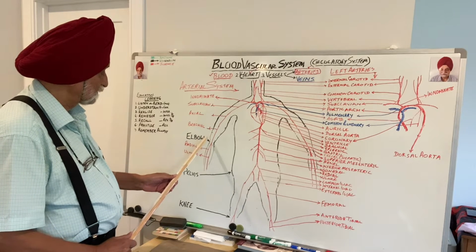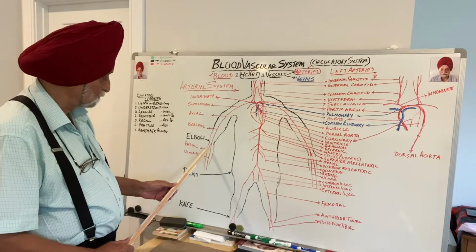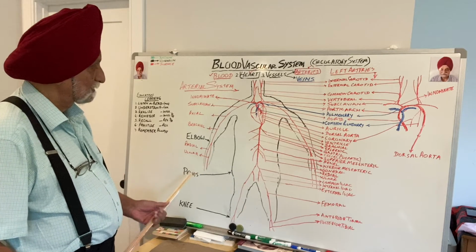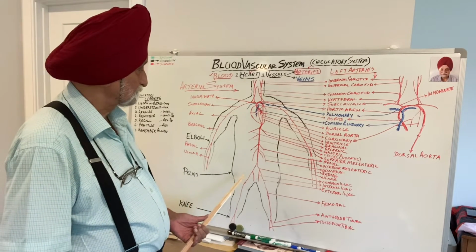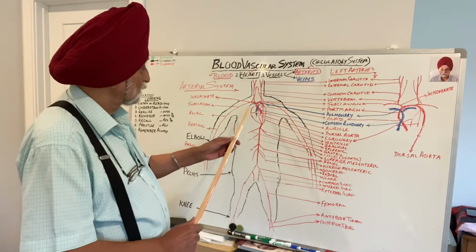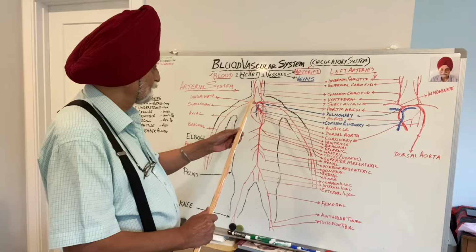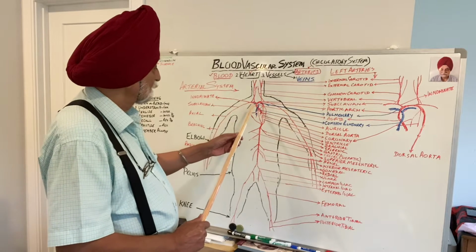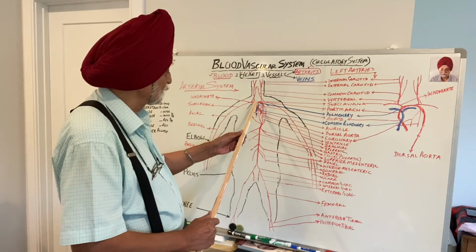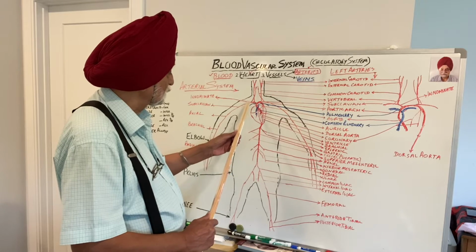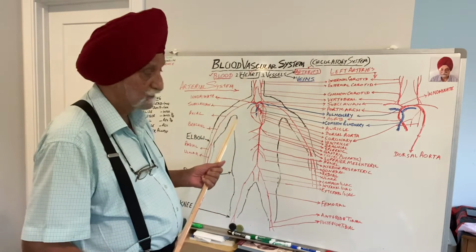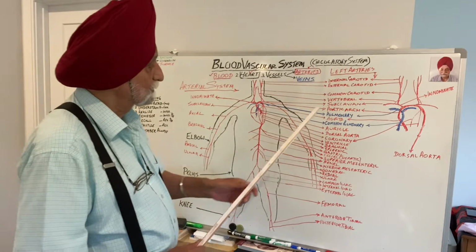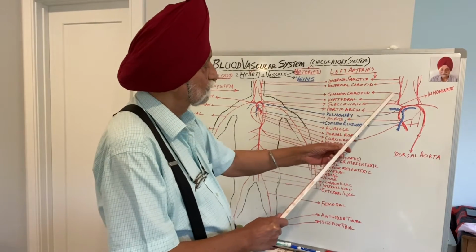And at the elbow region, it gets divided into two branches, the radial and the ulnar artery. Now this is the right subclavian. When the right subclavian gets into the right arm, it gives out a branch going up the neck. This is called common carotid.